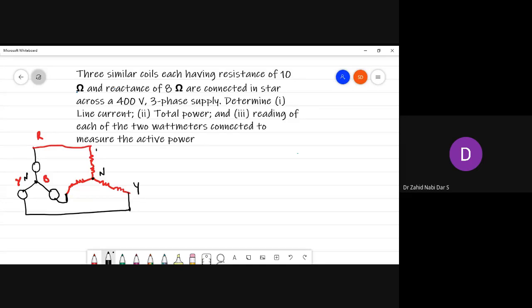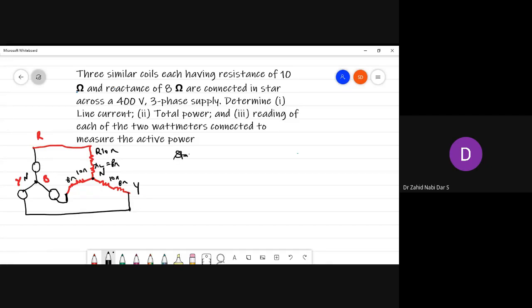So this means this is R, R is 10 ohm, and this is XL, which is 8 ohm. Same here also, 10 ohm, 8 ohm, 10 ohm, 8 ohm. So this is what is meant. This is all. So it is connected in star.